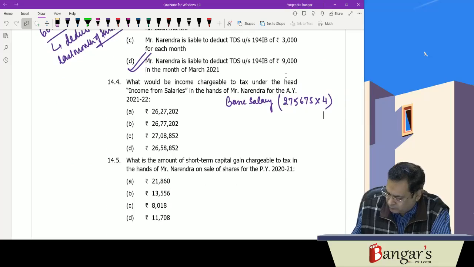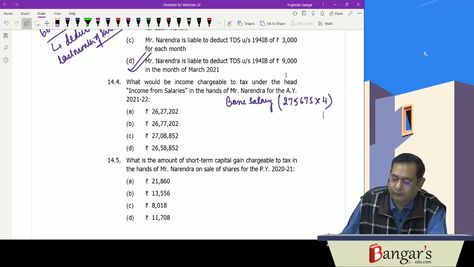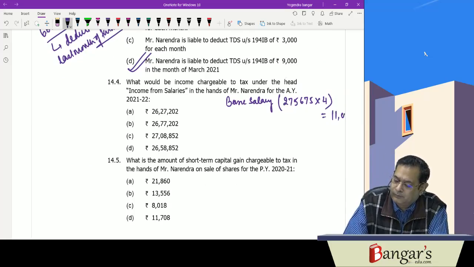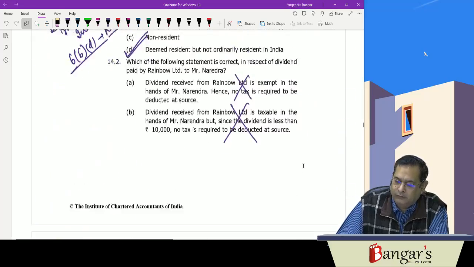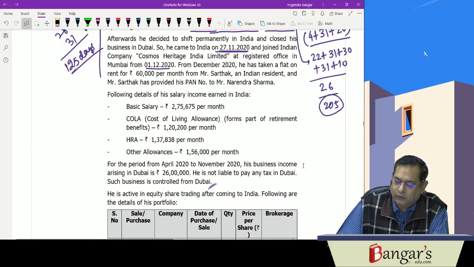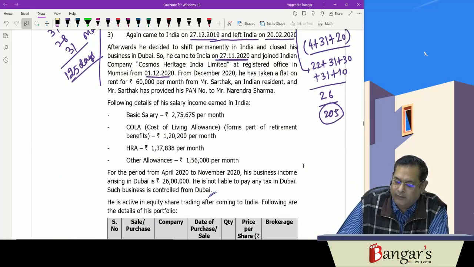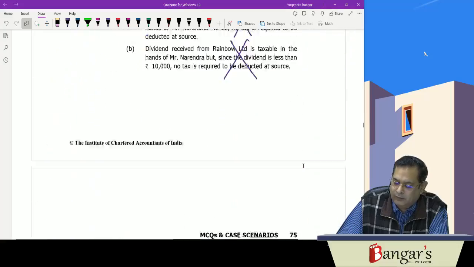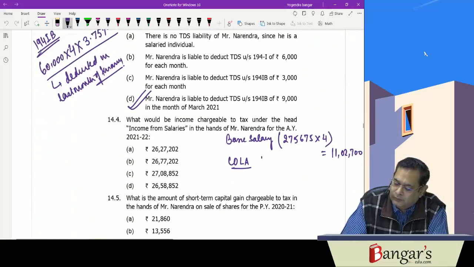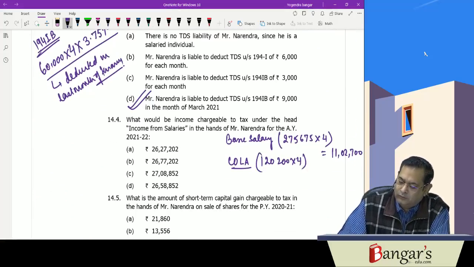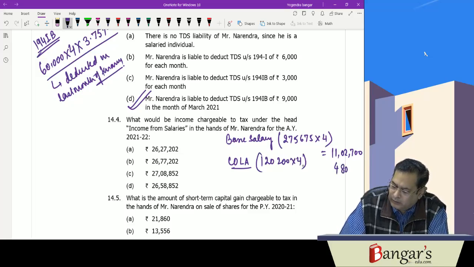75,675 into 4. That is 11,02,700. Then he is getting cost of living allowance, or we can say it's a DA allowance. DA is how much? Cost of living allowance, forming part of retirement benefit, is 120,200. 120,200 into 4. That is 4,80,800.